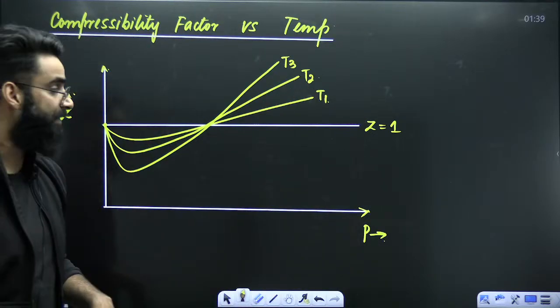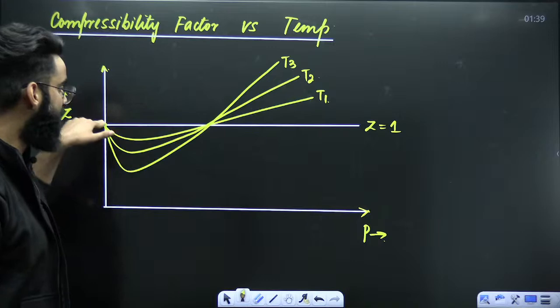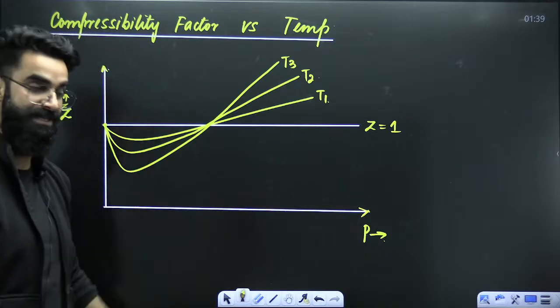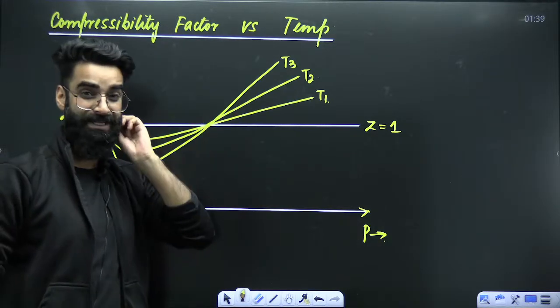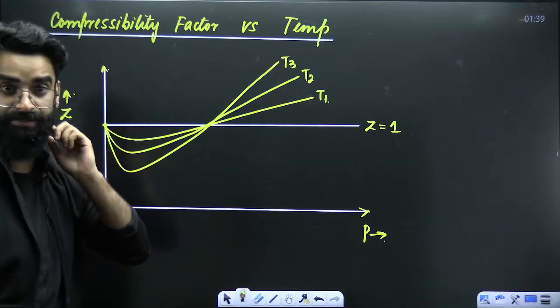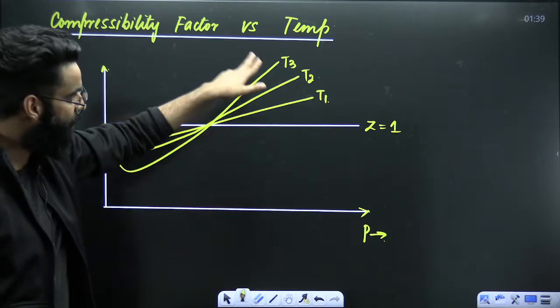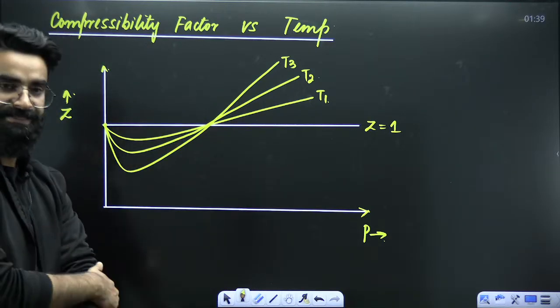When the real gas was kept at temperature T1, this is the graph between Z versus P for the real gas. When I change the temperature, the graph got changed. Now we need to check which temperature is more and which temperature is less.